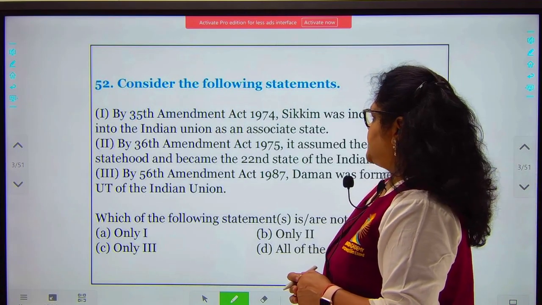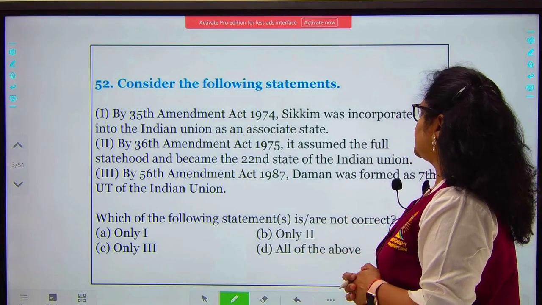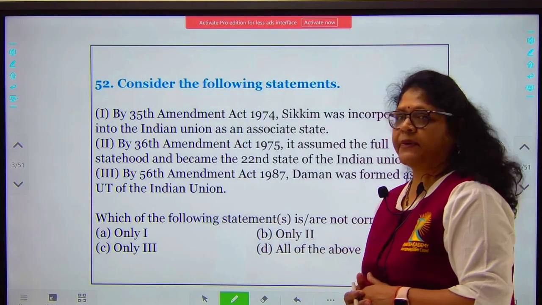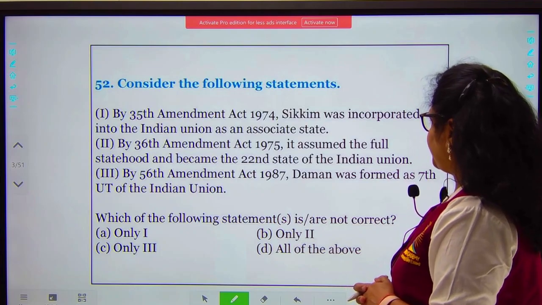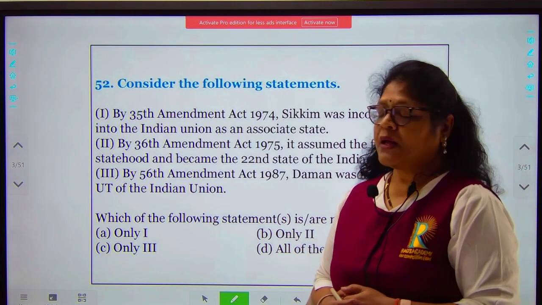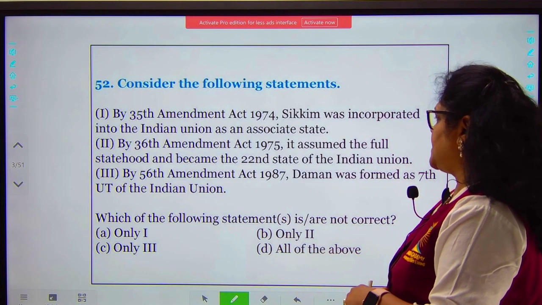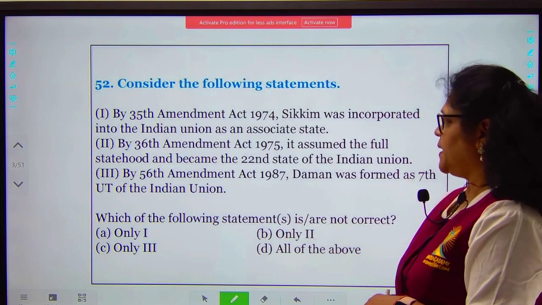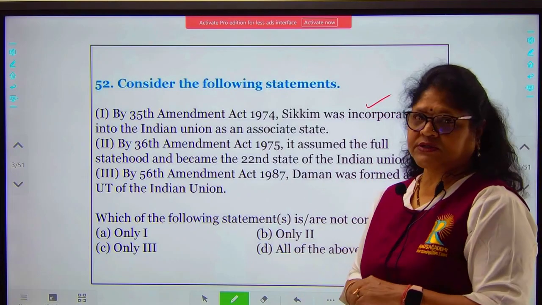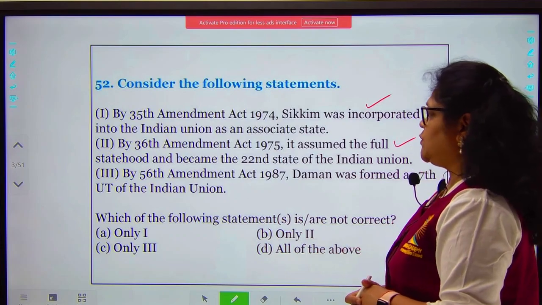Consider the following statements. By the 35th Amendment Act of 1974, Sikkim was incorporated into the Indian Union as an associate state. By the 36th Amendment of 75, it assumed full statehood and became the 22nd state of the Indian Union. And by the 56th Amendment Act of 1987, Daman was formed as the 7th Union Territory of India. So the first statement is correct. It was incorporated as an associate state by the 35th Amendment. It achieved full statehood by